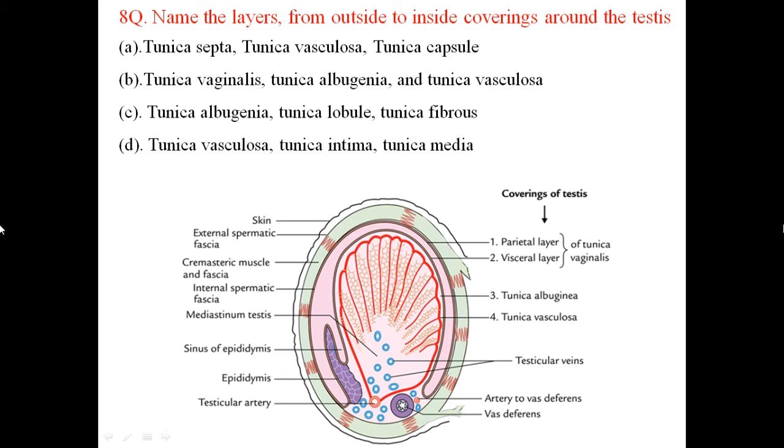Name the layers from outside to inside covering around the testes. There are 3 layers that envelop the testes from outside to inside. These layers are tunica vaginalis, tunica albuginea, and tunica vasculosa. Tunica vasculosa is adherent to the testes, the innermost layer. This is the middle layer, this is the outside layer. So that's why the answer is tunica vaginalis, albuginea, vasculosa. B is the correct answer.